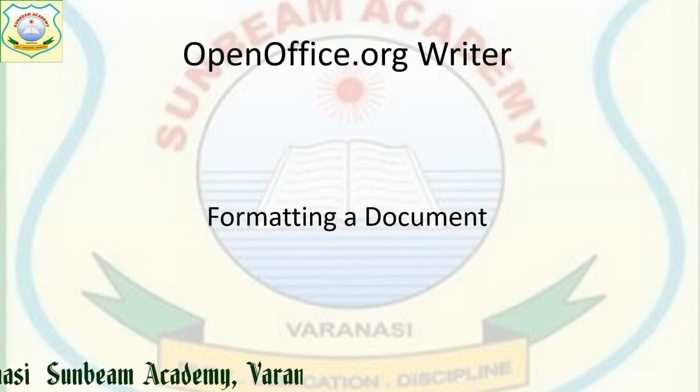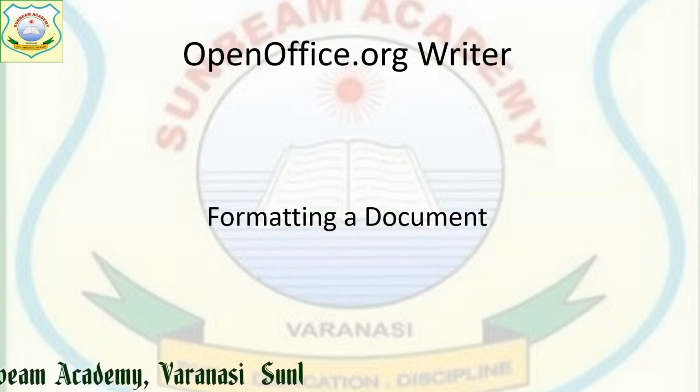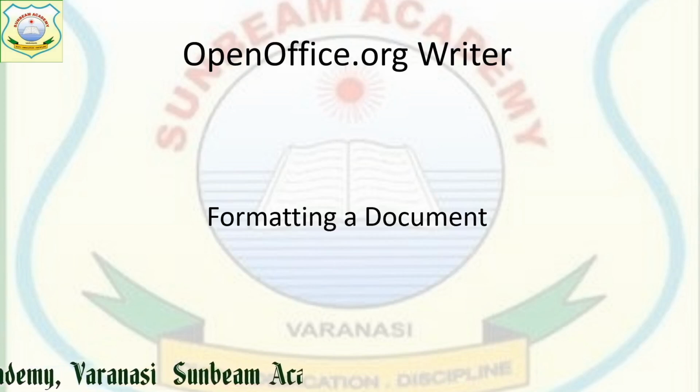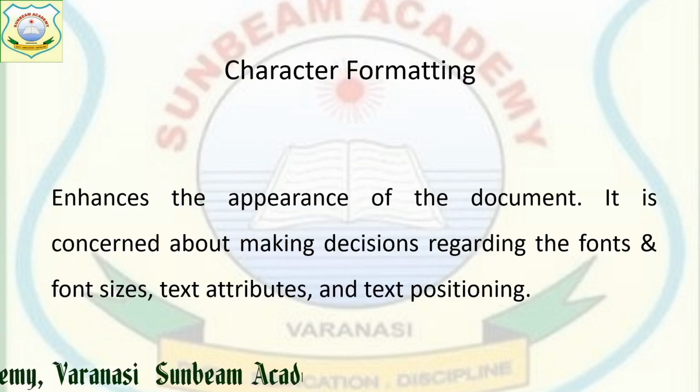We can change case, change the color of the font, and align our text. So many things we are going to do in our formatting. There are different types of formatting, as I told you: first character formatting, second paragraph formatting, and third page formatting.